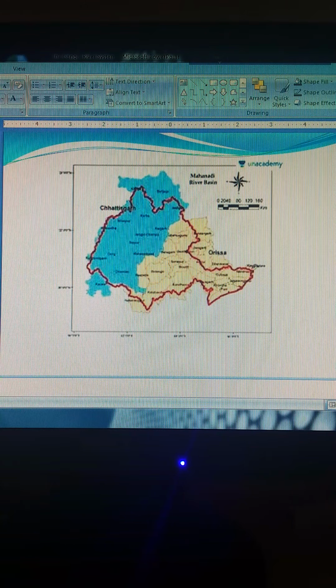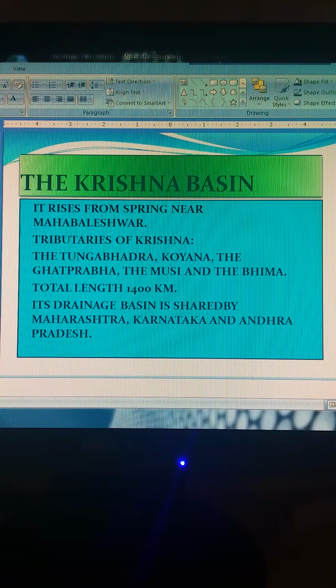Let us move to the next slide, that is the Krishna basin. The Krishna rises from a spring near Mahabaleshwar. Tributaries of Krishna are Tungabhadra, Koyana, the Ghat Prabha, the Musi and the Bhima. Total length is 1400 km, and its drainage basin is shared by Maharashtra, Karnataka, Andhra Pradesh.